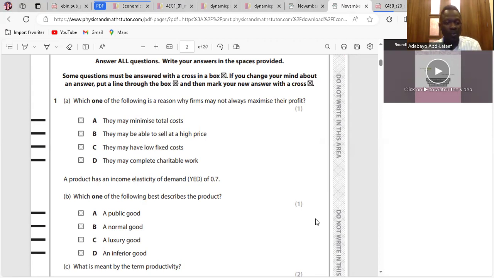Question 2. A product has an income elasticity of demand of 0.7. That is inelastic. And if we have an inelastic demand, it is a normal good. For luxury, it should be elastic. Inferior goods, it should be negative. Are you with me, please? Yes. What about public goods? Public goods are goods that we don't even talk about price because mostly they are free. So it's not about elasticity. Clear? Yeah. We go to question C.